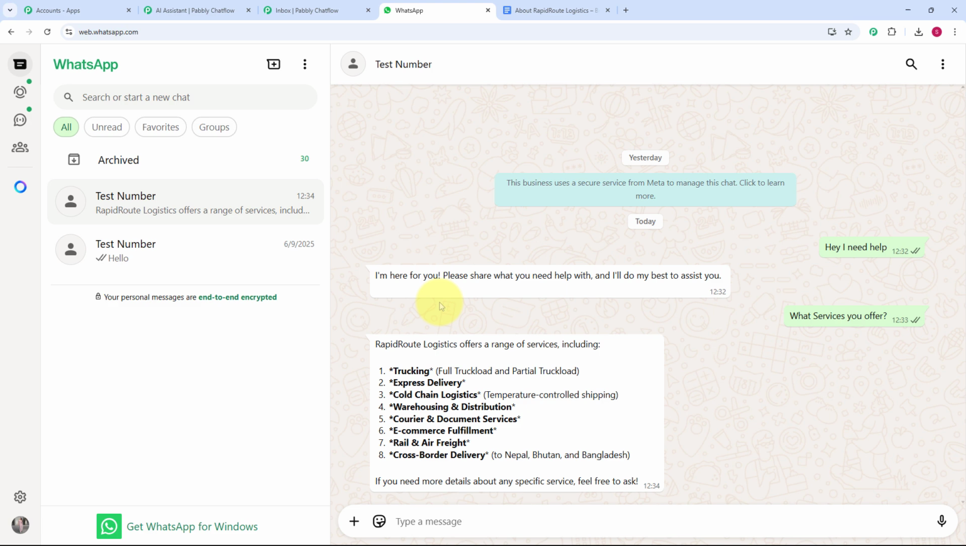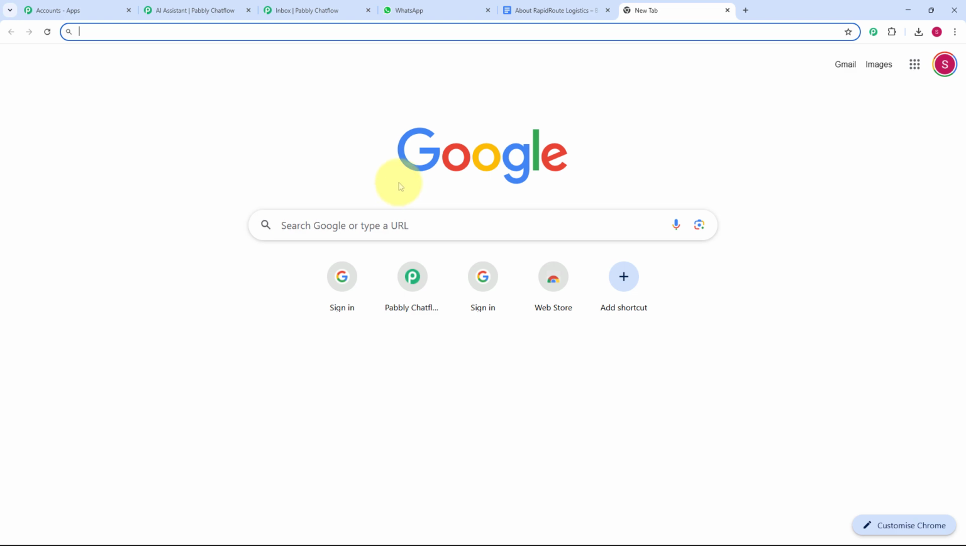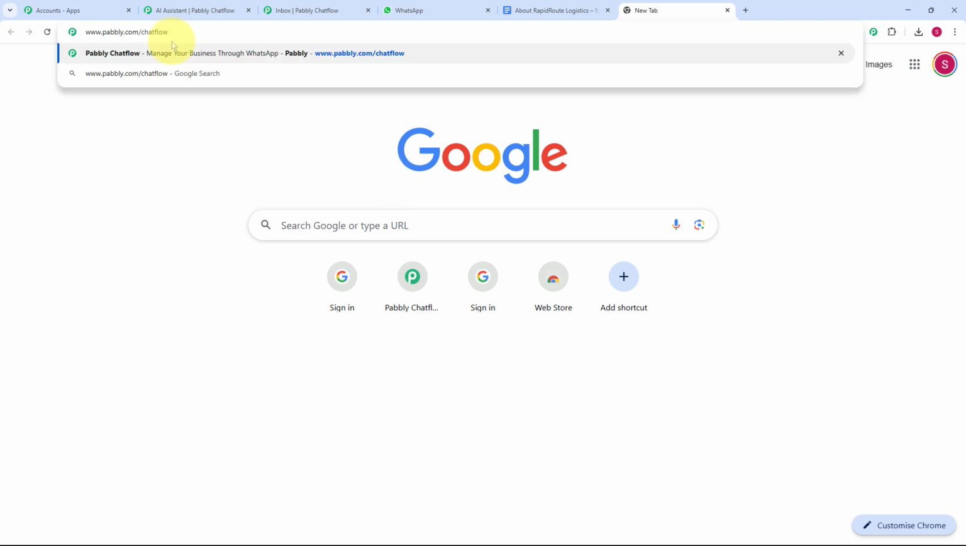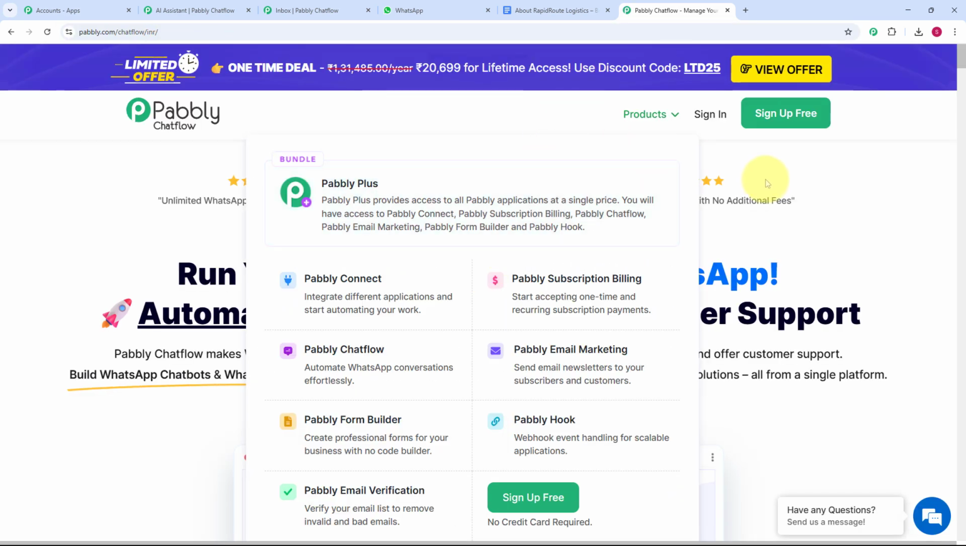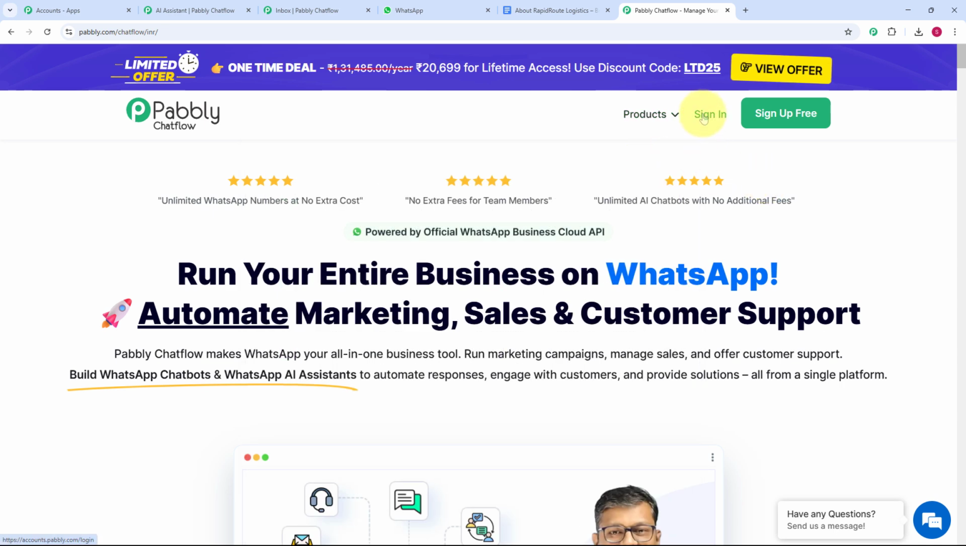So you can also create a WhatsApp chatbot like this by using an AI agent for your business by just using Pabbly Chatflow, which is an amazing automation and integration platform. Now for accessing Pabbly Chatflow, you just have to type its URL, that is www.pabbly.com/chatflow. And once you enter the URL, you will get the landing page of Pabbly, and here you can see we are getting two options, that is sign in and sign up free.